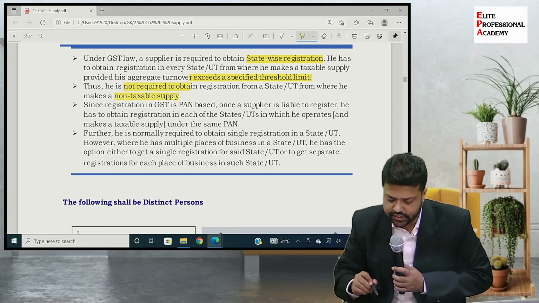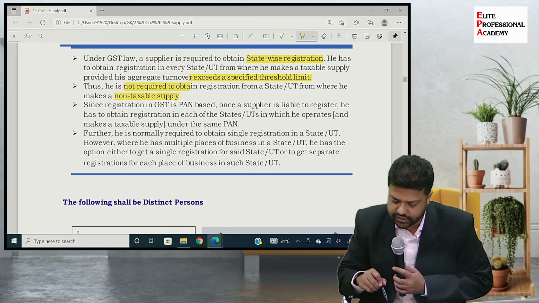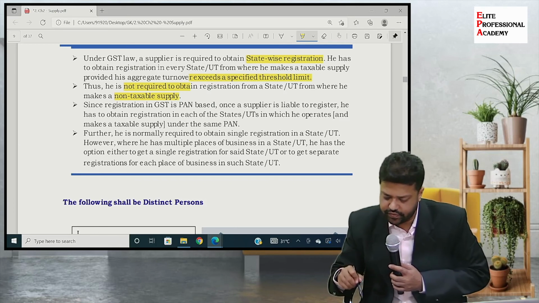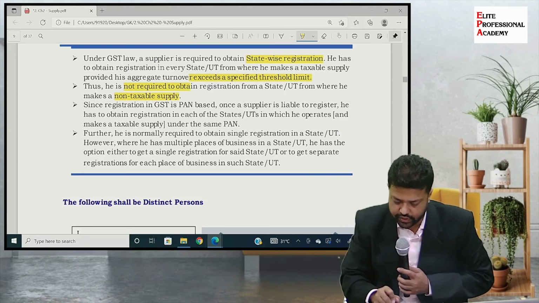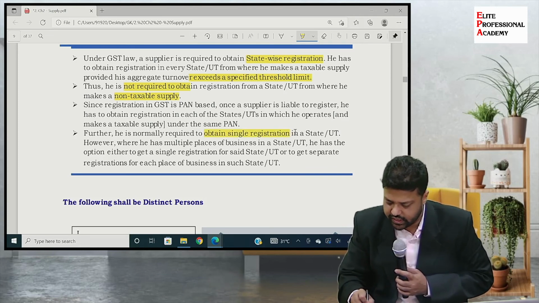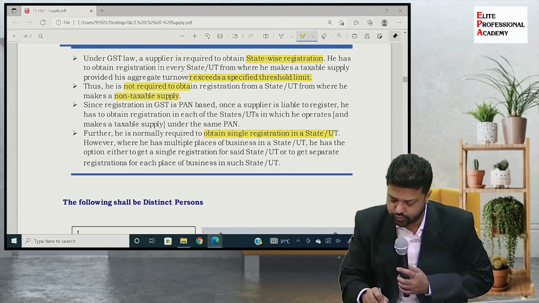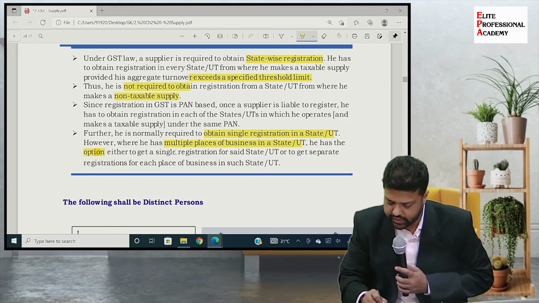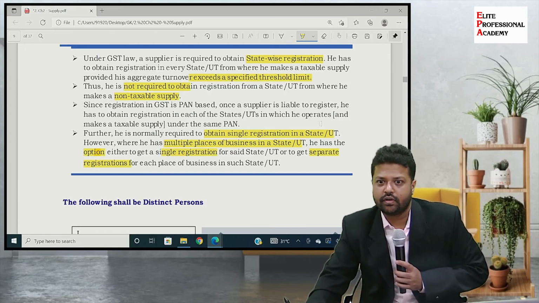Then, since GST registration is PAN based, one supplier is liable to register. He has to obtain registration in each state or union territory in which he operates. So we have seen states Tamil Nadu, West Bengal separate. Further, he is normally required to obtain a single registration in a state or UT. However, where he has taken multiple places of business in a state, he has the option to either get a single registration or get separate registration for each place of business. This much we have discussed.